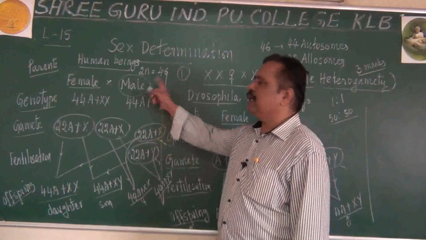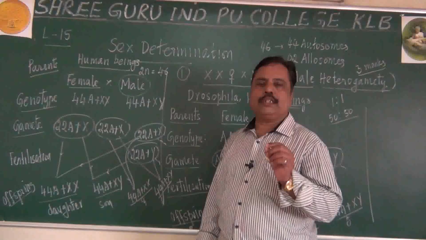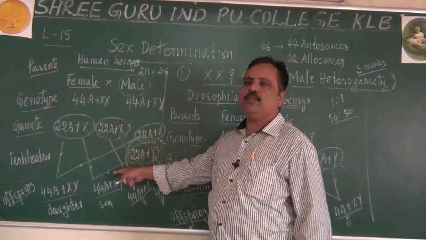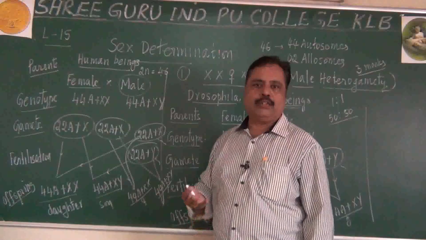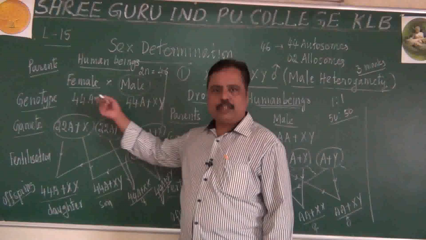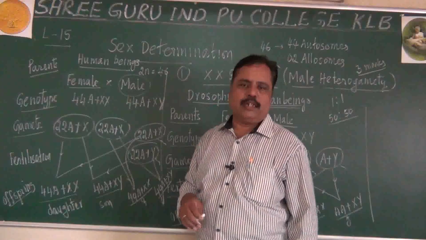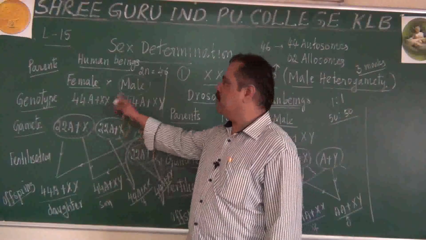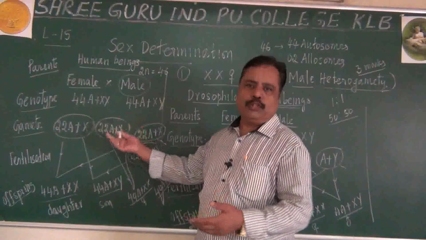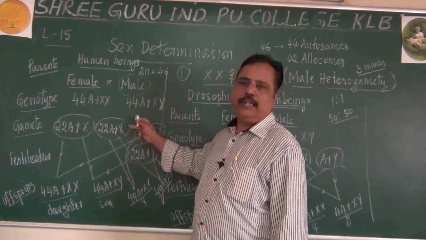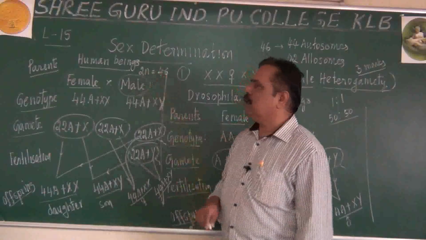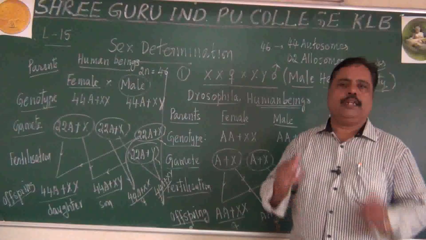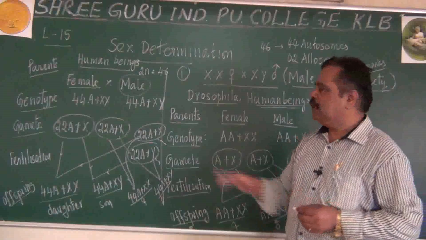That means male heterogametic. So who is responsible whether the child should become male or female? Who is responsible? It is the father. So actually what should happen? The mother should go for second marriage. Is it not? The female should go for second marriage. But actually in human society, it is simply dominated by male. Remember this scientific point. It is called human sex determination, XX, XY method.